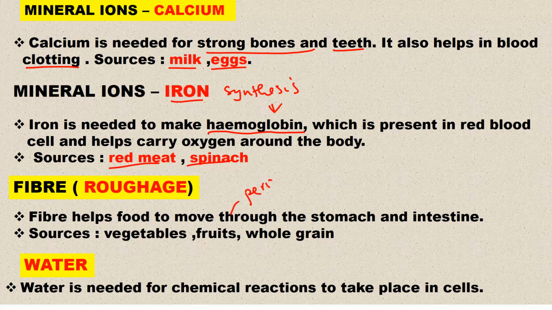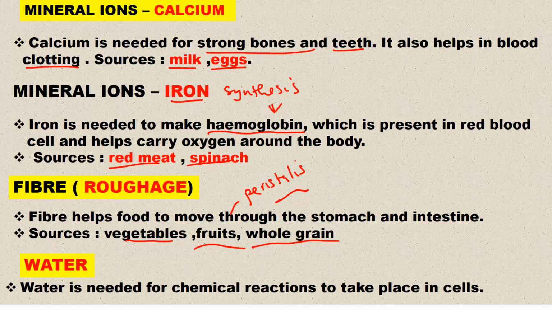It promotes peristalsis, the continuous contraction of the alimentary canal to enable the movement of food from the mouth to all sections of the alimentary canal. So fiber helps food to move through the stomach and intestine. Sources: we can talk of vegetables, fruits, and whole grain. These are the sources of what? Roughage.